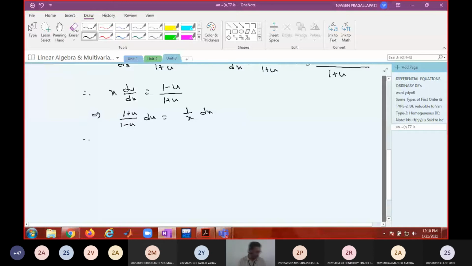Now how do you integrate (1 plus u) by (1 minus u)? Write into partial fractions and tell me. Do that in rough work and tell me.